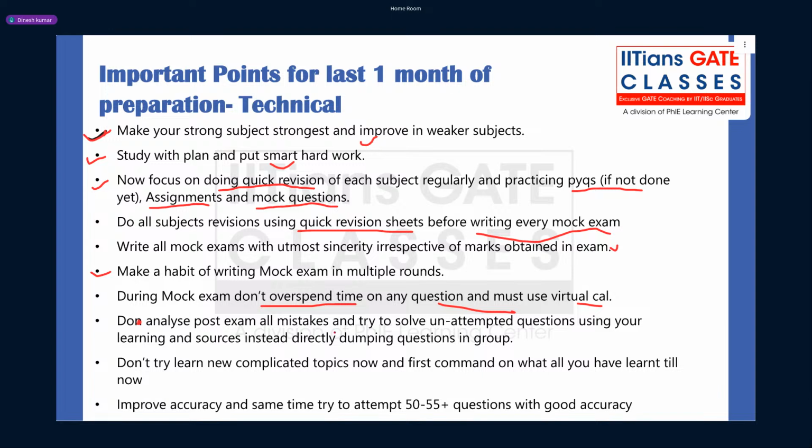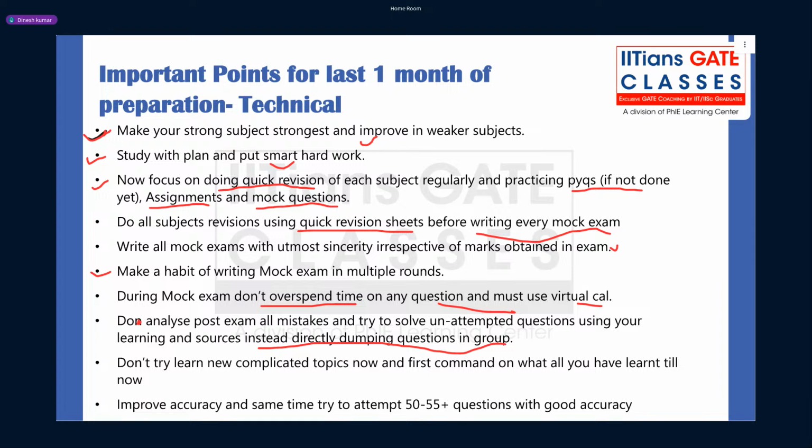Do analyze all mistakes post exam, and try to solve unattempted questions using your learning and sources, instead of directly dumping questions in the group. So this is a very important point, right, Sanjay? Because most of the students, or many, or some students, they just dump questions in the group, please provide me the solution. So that is not the way of post exam analysis.